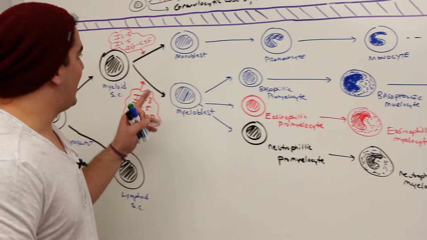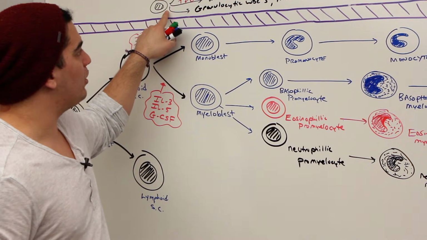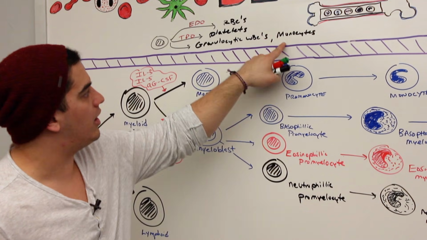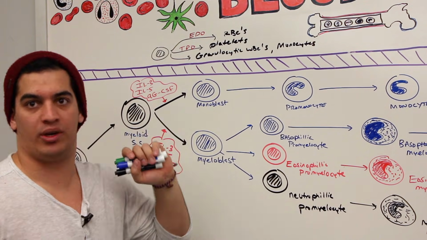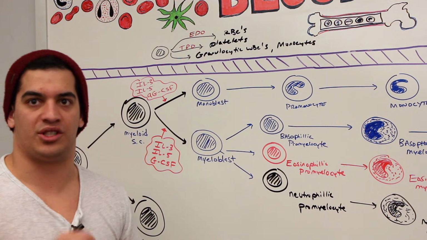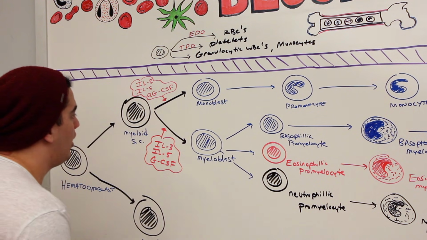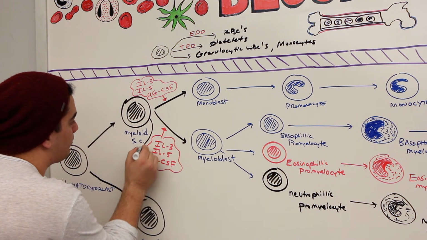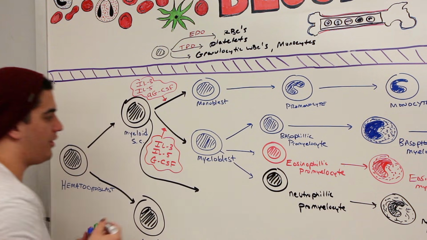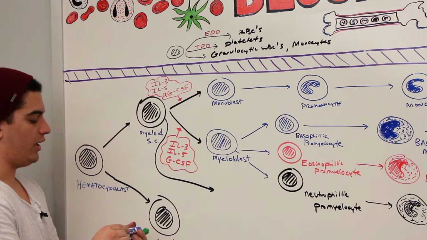All right, so what did I say before? Myeloid stem cell can form granulocytic white blood cells, monocytes, and they can form platelets. We've already done red blood cells. We already know erythropoiesis. Let's quickly do thrombopoiesis. So again, what's another cell that this guy can divide into? He can also come into another cell lineage. And what is that cell lineage called?